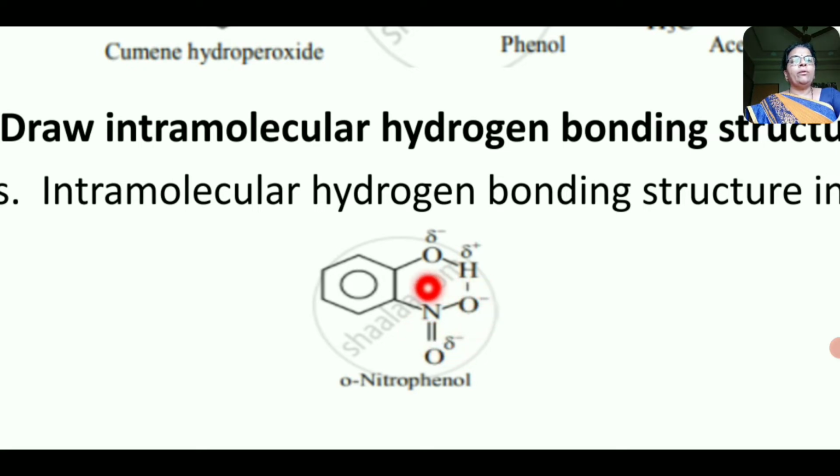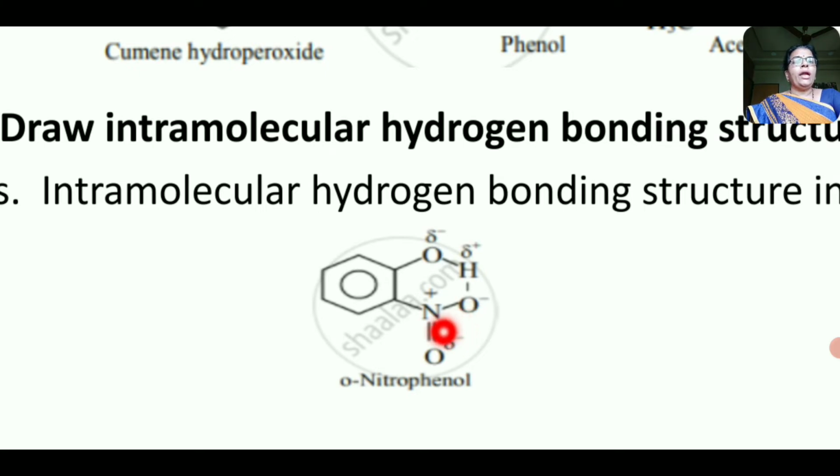Now we know that OH bond in phenol is a polar bond, in which the oxygen atom possesses minor negative charge and hydrogen atom possesses minor positive charge. That is, this OH bond in phenol is polar. Now at ortho position there is NO2 group. Here this nitrogen atom is attached to two oxygen atoms.